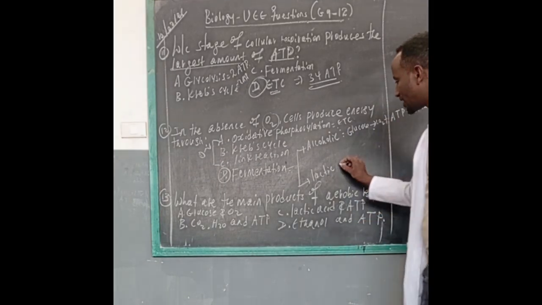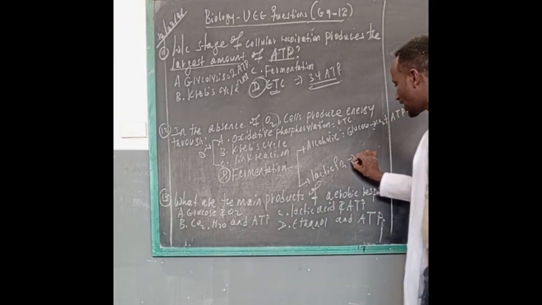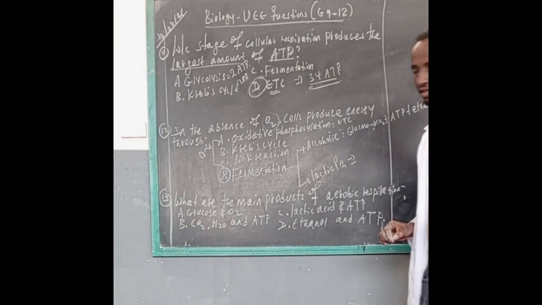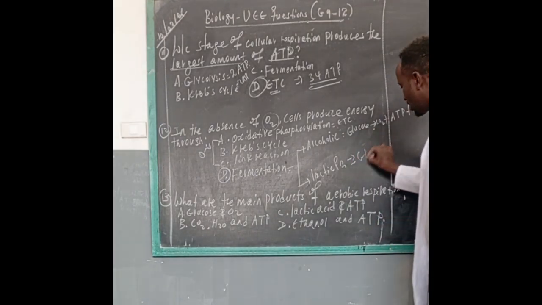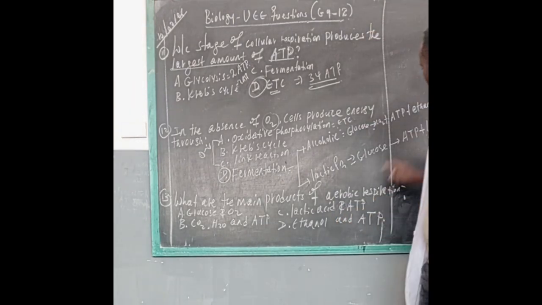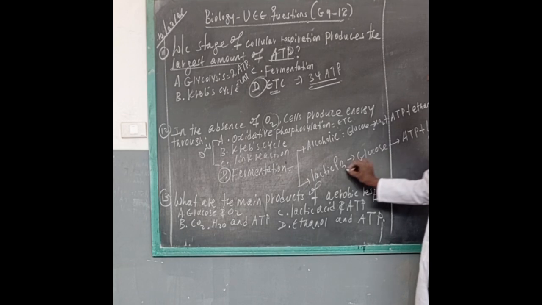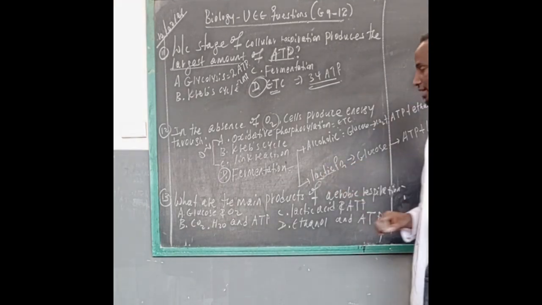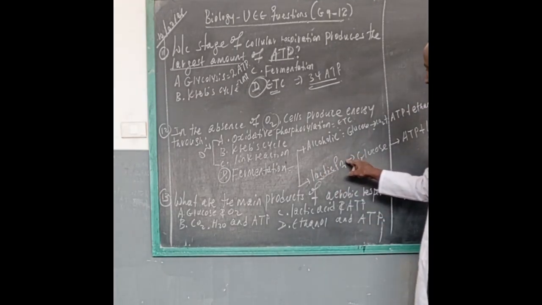Whereas lactic fermentation takes place in animal cells. So glucose is converted into ATP and lactic acid in animal cells. So ATP and lactic acid are the main products of lactic fermentation.